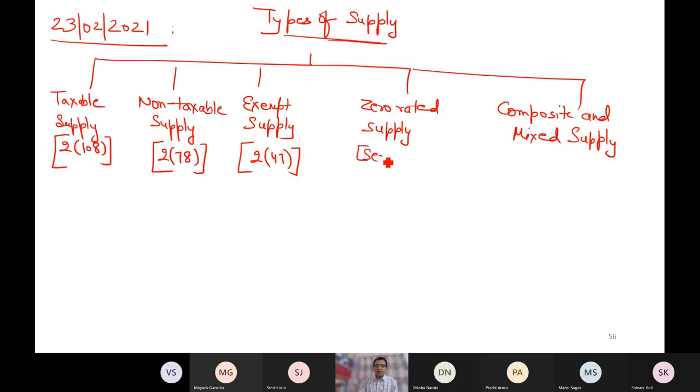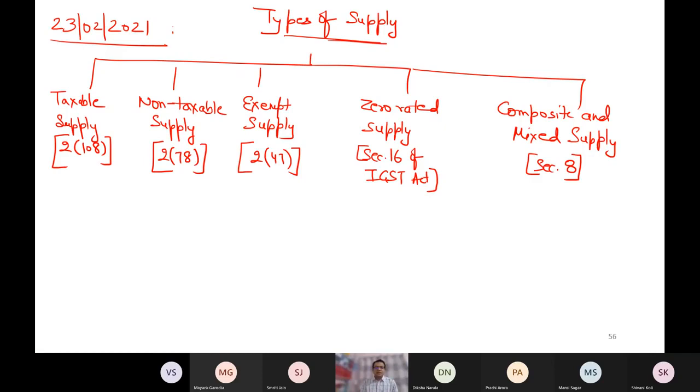It is section 16 of IGST Act. So whenever I will write any section of IGST Act, I will separately write it down. And this is section 8 of CGST. So I'm not writing CGST Act. By default, if I'm not writing the act, then you have to assume that this section is of CGST Act.